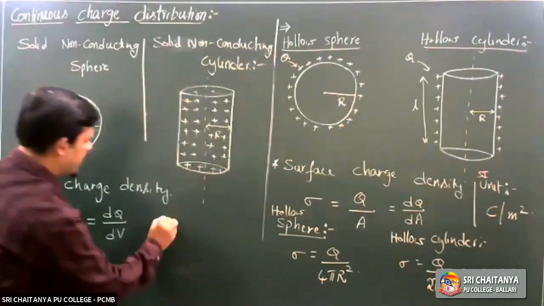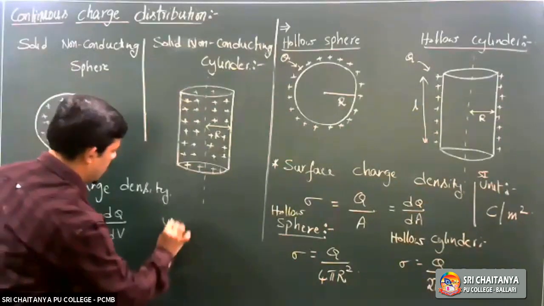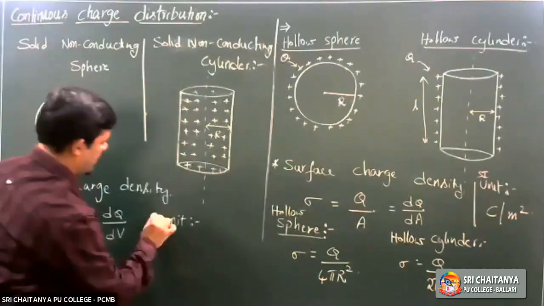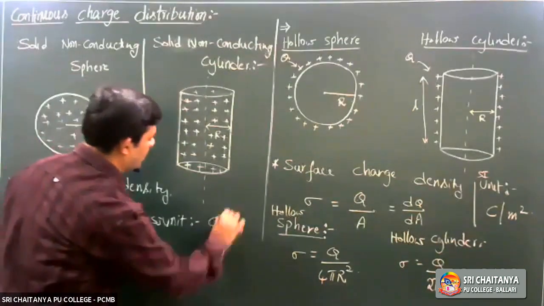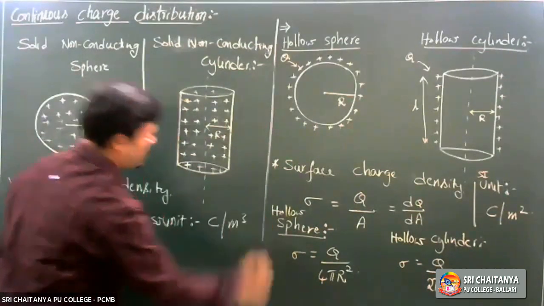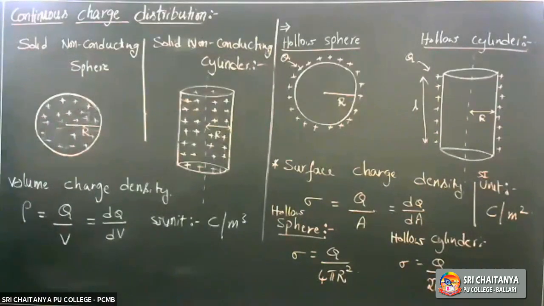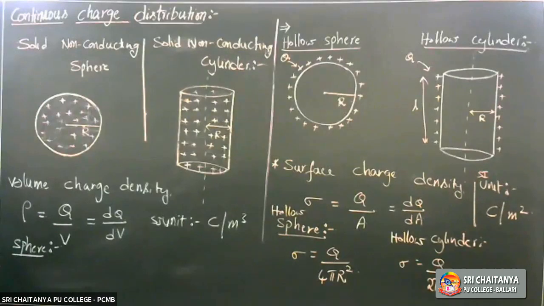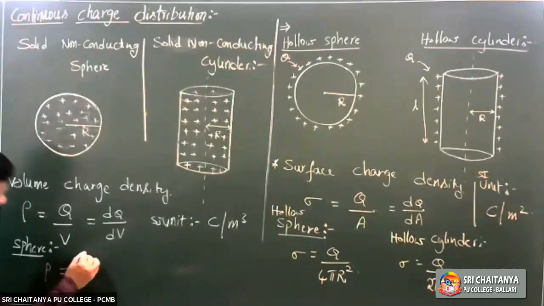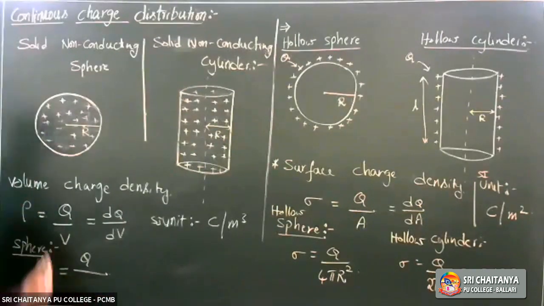What is the unit? SI unit, coulomb per meter cube. For this sphere, what is the formula? Come on, Q, given charge, by volume.